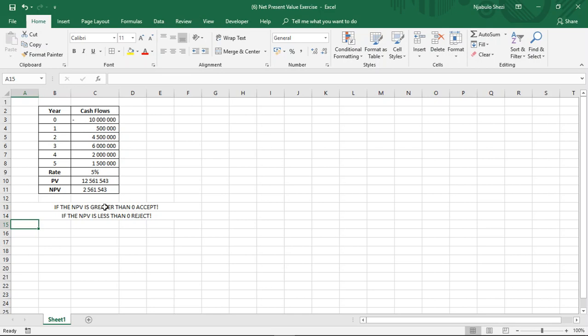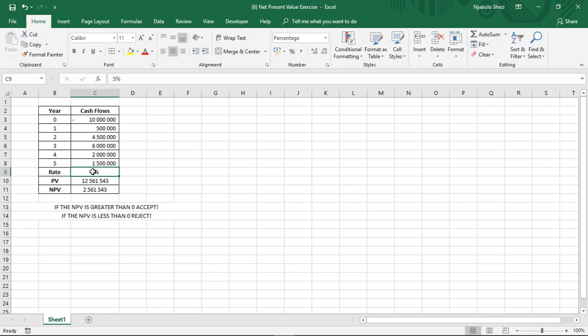What is NPV greater than 0? What does that mean? Remember, guys, that our discount rate of 5%, this rate of 5%, what this basically represents is an opportunity cost, right? This represents an opportunity cost.